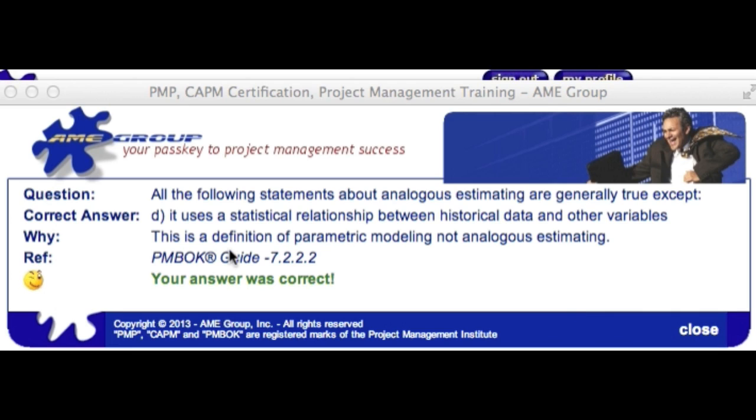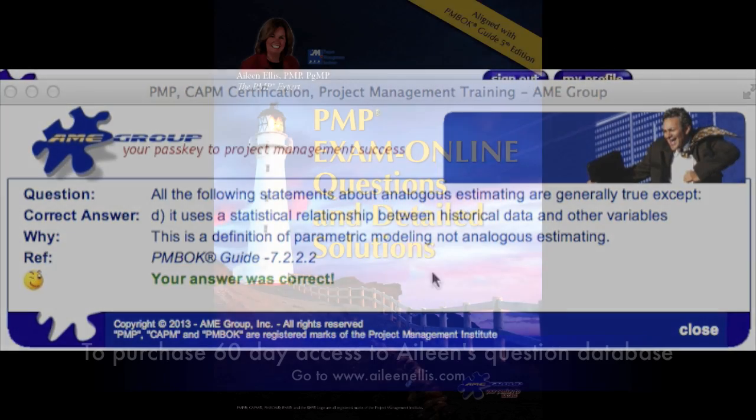And then here we have a reference back to the PMBOK guide. I hope this helped today explain a little bit more about this idea that we want to focus on the right answers, but it's just as good to get a question right by knowing the wrong answers.